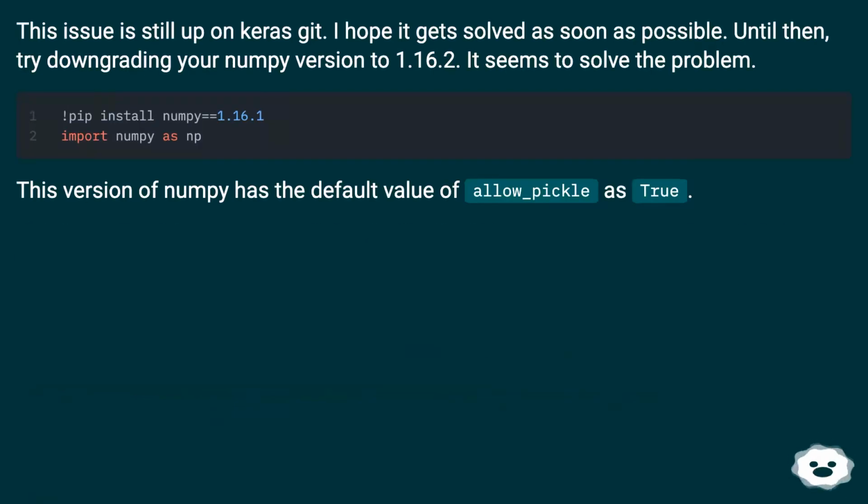This issue is still up on Keras Git. I hope it gets solved as soon as possible. Until then, try downgrading your numpy version to 1.16.2. It seems to solve the problem. This version of numpy has the default value of allow_pickle as true.